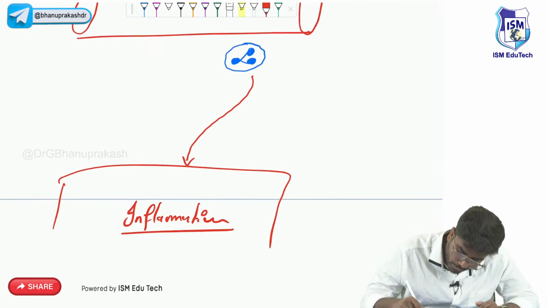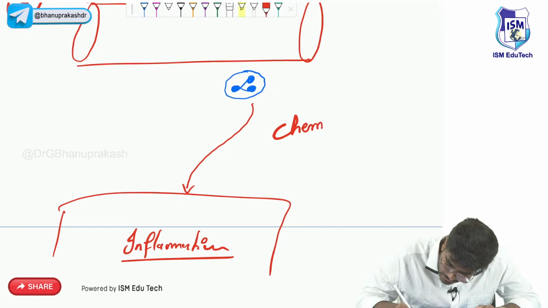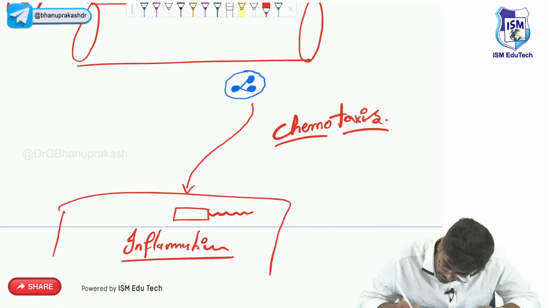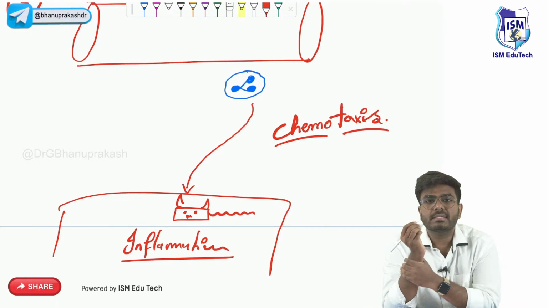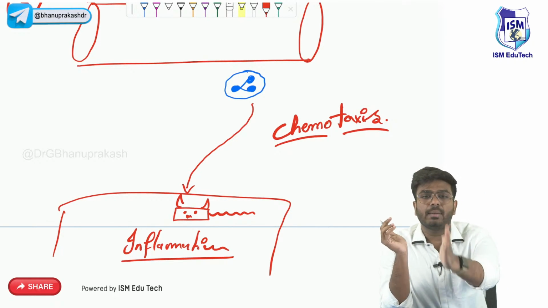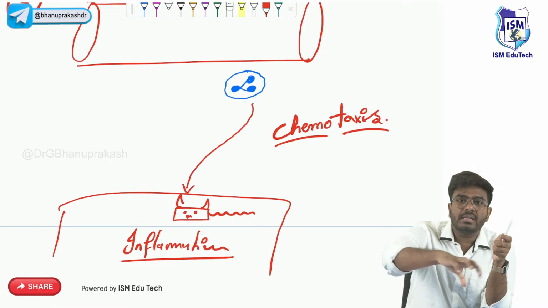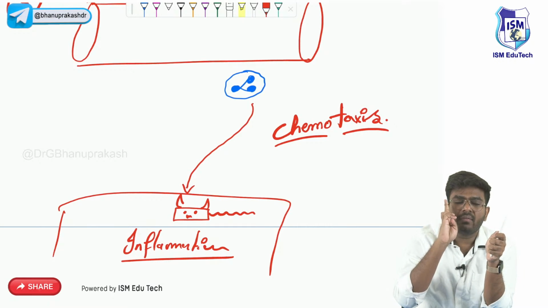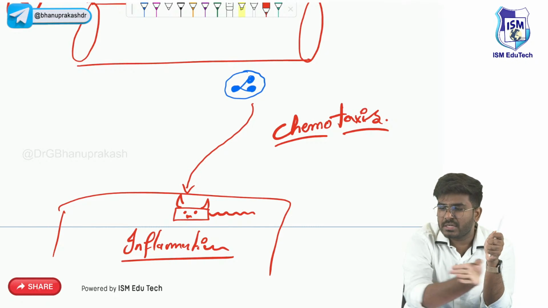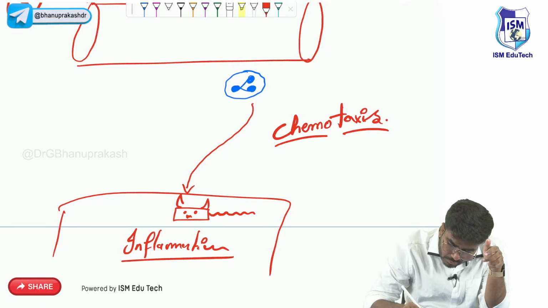chemotaxis. Here is a bacteria, a bad fellow sitting here and causing the inflammation. Now, is this a multi-directional movement or a unidirectional movement? This is one single movement. The neutrophil is not just roaming around. It has only one aim. It will go in one single direction, not in multiple ways. It's a unidirectional movement, not a multi-directional movement.